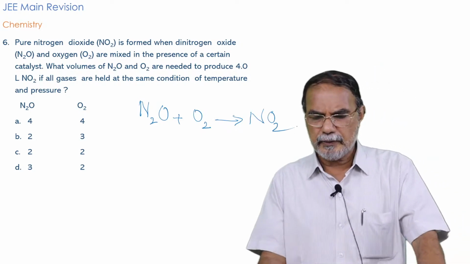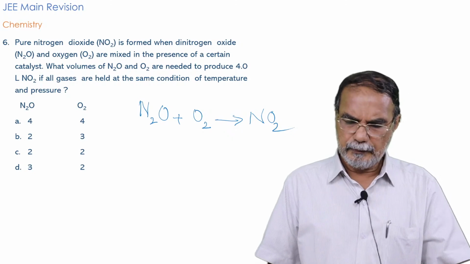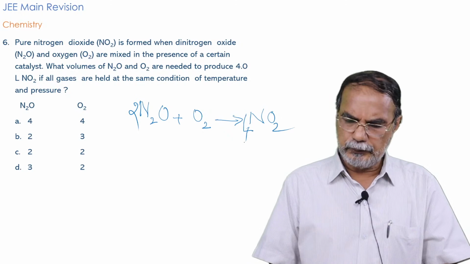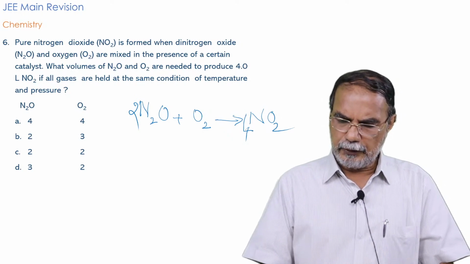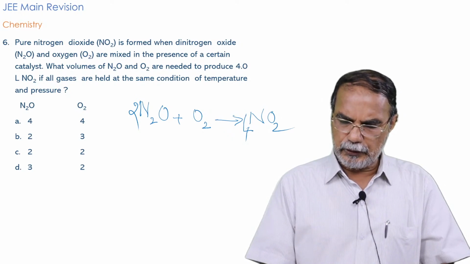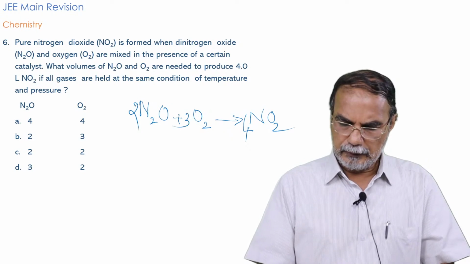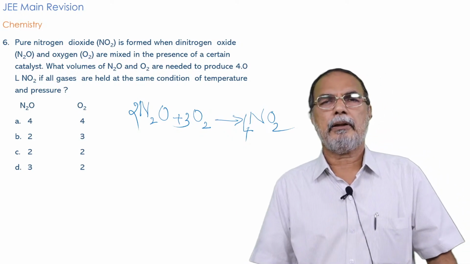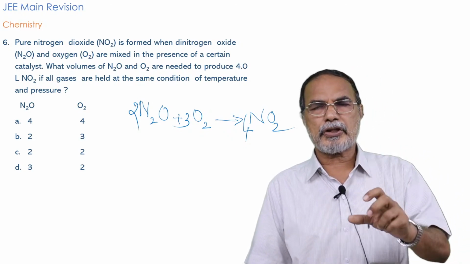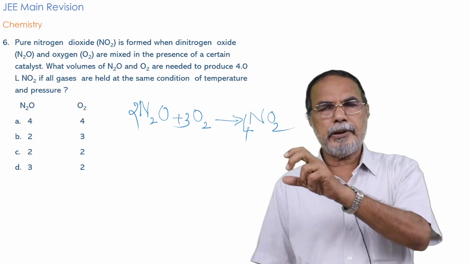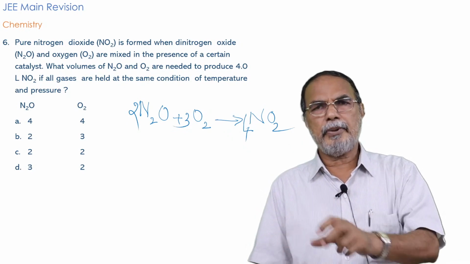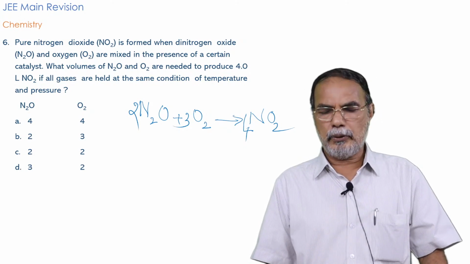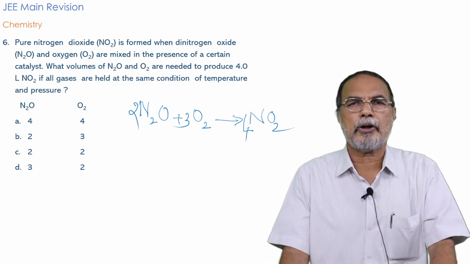You can balance the equation. It is 2N2O giving 4NO2, and you require 4 into 2, 8 oxygen atoms, 2 are already there in N2O, so you will require 3 O2. So this is the balanced equation for the conversion of nitrous oxide into nitrogen dioxide in combination with oxygen: 2N2O plus 3O2 giving 4NO2.